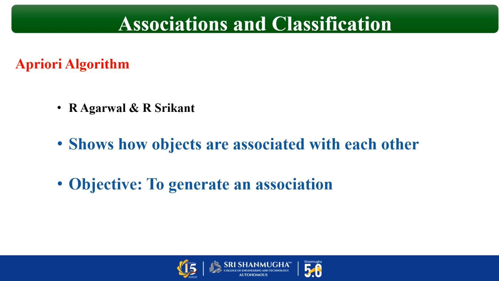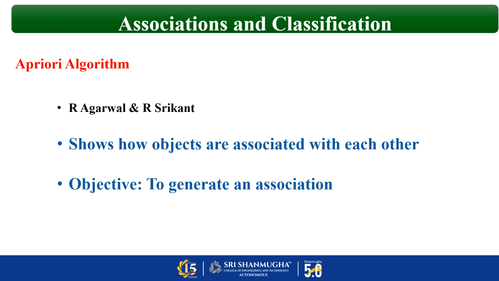The Apriori algorithm was proposed by Rakesh Agrawal and Ramakrishnan Srikant. Apriori shows how objects are associated. It generates the association rules. So I can say if bread implies butter with 80%, that means 80% of bread buyers also buy butter.